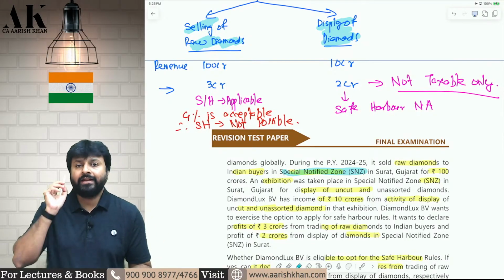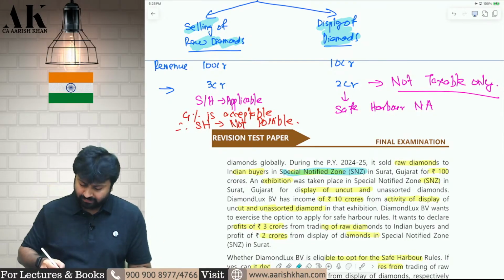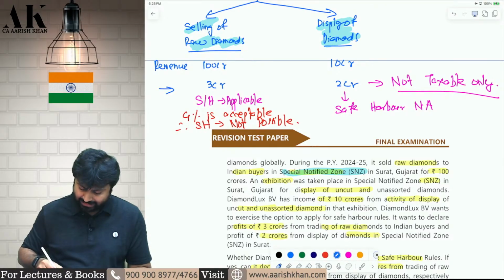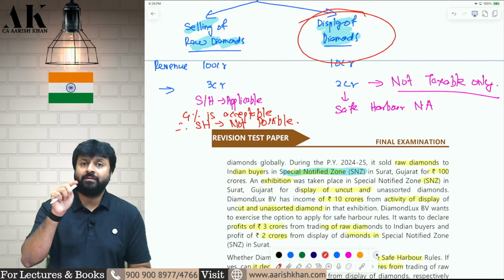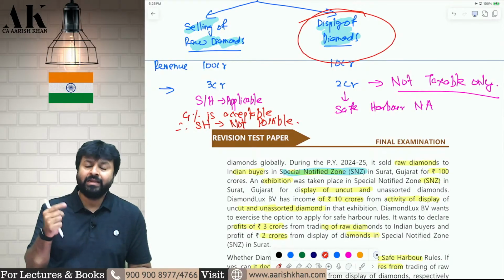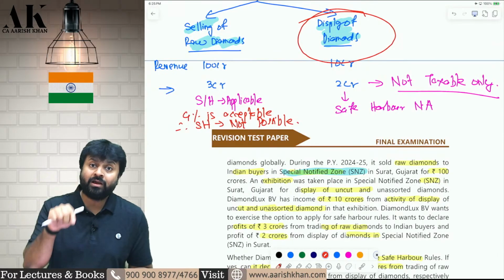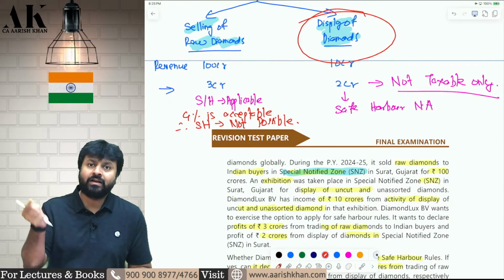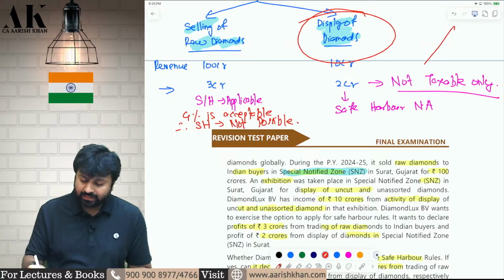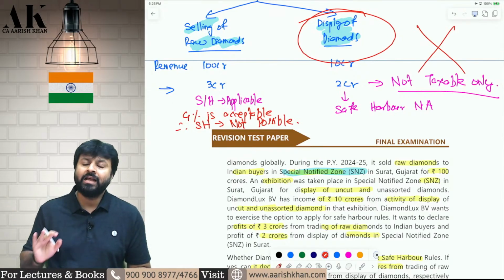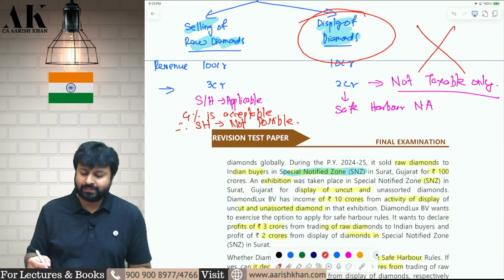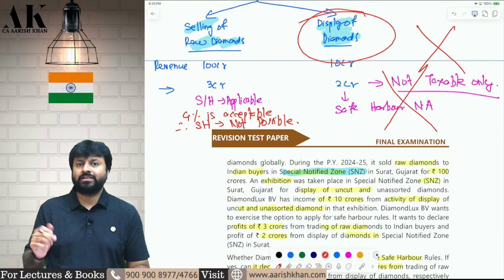First of all, it is very clearly written in section 9(1)(ixa). Listen carefully. If an income arises from display of uncut and unpolished diamonds by a foreign company in a special notified zone, then that is not taxable. That income is not deemed to accrue or arise in India. And if that income is not deemed to accrue or arise in India, the question of safe harbor rule does not arise.